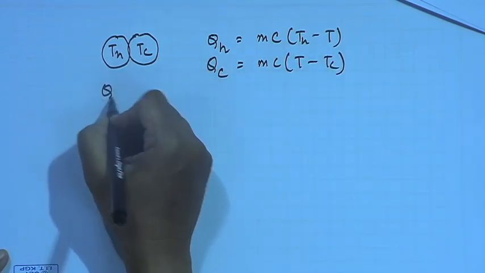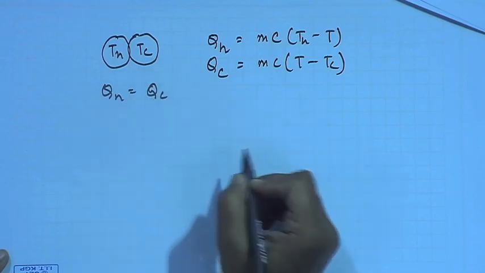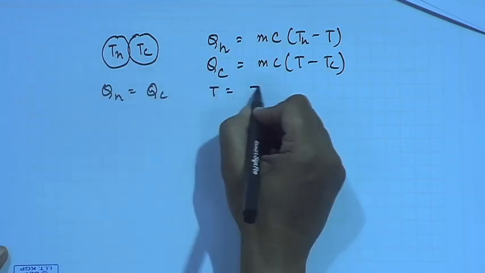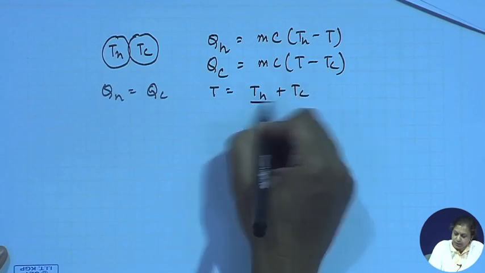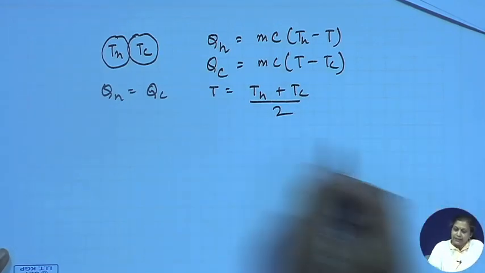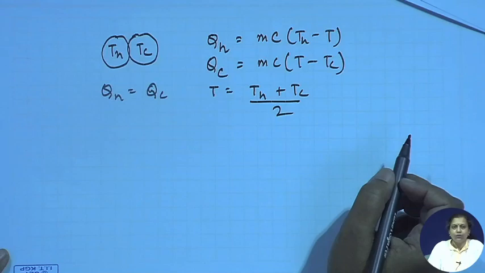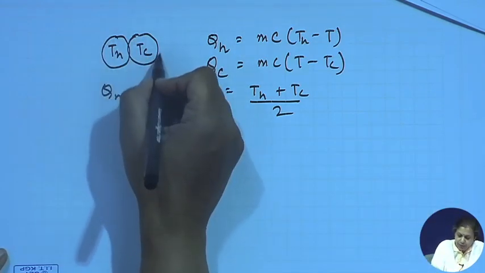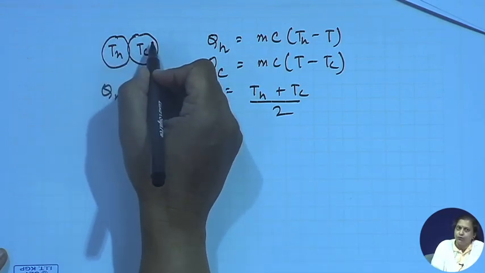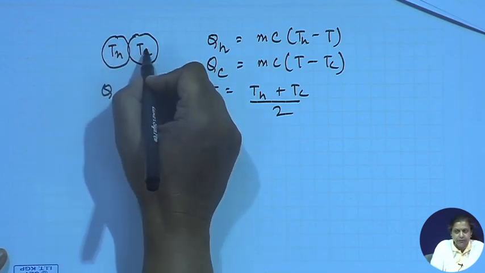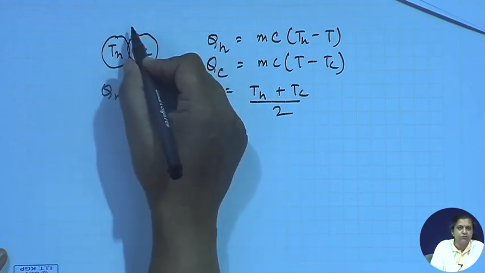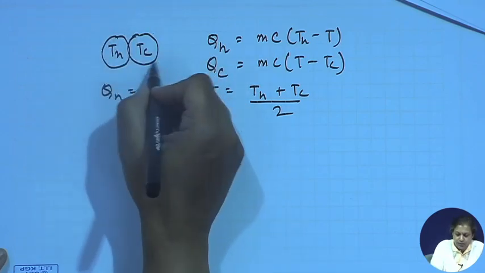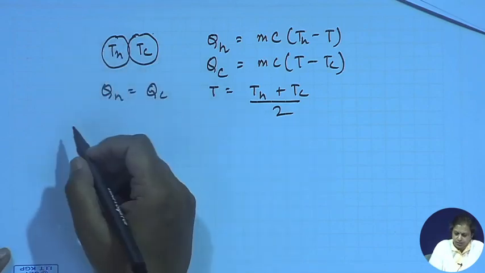We know that under thermal equilibrium conditions, QH equals QC, as a result of which T equals (TH plus TC) by 2. Now, let us see what the entropy change is in the spontaneous process. We can assume that this composite system comprising the two bodies is an isolated system, because whatever heat the hot body gives is taken up by the cold body, and we assume that there are no heat losses to the surroundings. Therefore, this unit can be assumed to be an isolated system.